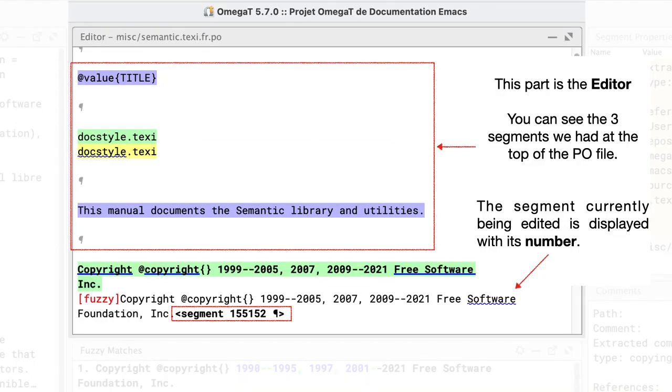I'm going to introduce you to the interface now. So first we have the editor. The editor comes in 2 parts, the current segment, which is associated to a number, and all the other segments above or below. At the top of the window, you can see the 3 first segments that were in the PO file. The last one here, the 4th one, comes with an automatic fuzzy match insertion.